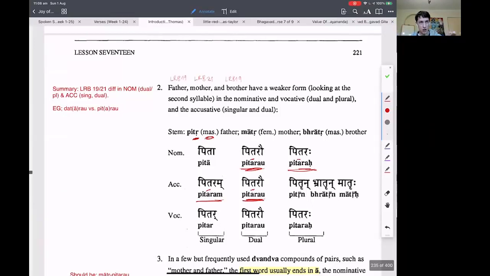So why are we now saying this? Again, so you don't get discouraged. Why is there a difference between the pitr paradigm and the datr paradigm when they are both masculine? Shouldn't there be consistency? So all it's saying is there could be some variations in the ones that I've marked here: duals, plural, and accusative.